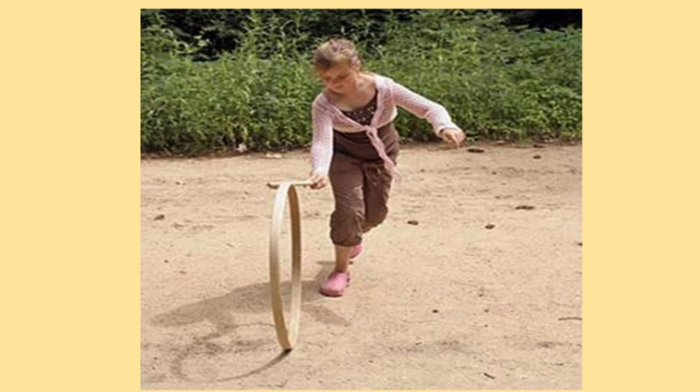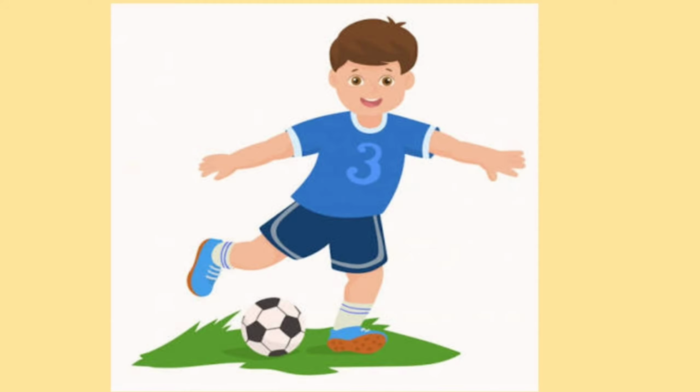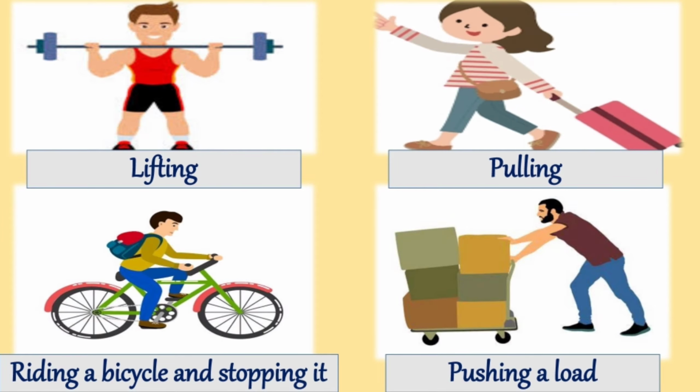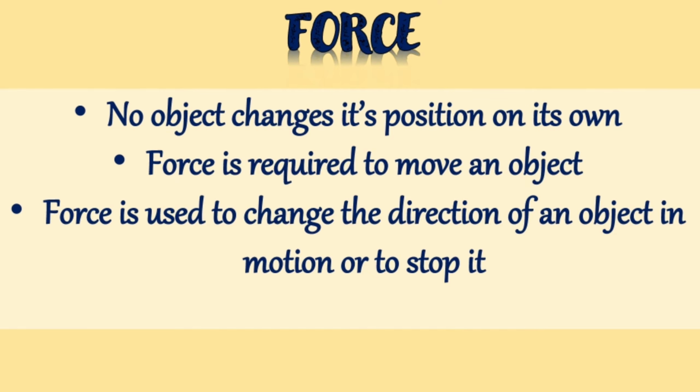Next question is, will the wheel go forward if it is not pushed with a stick? The answer is no. Next question is, what makes the ball move during a game of football? How does it change its direction? So when we kick the football coming in our direction towards the goal, we apply force. In our day-to-day life, we perform many actions. We do many actions like lifting, pulling, riding a bicycle, stopping the bicycle, pushing a load, etc. So each action requires a force to be applied on the object.